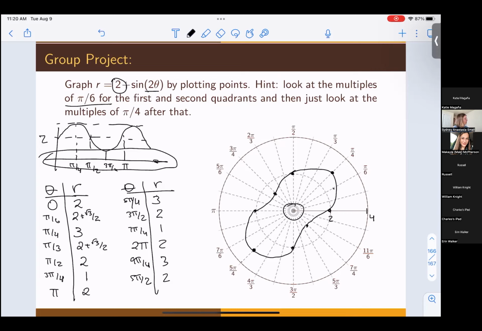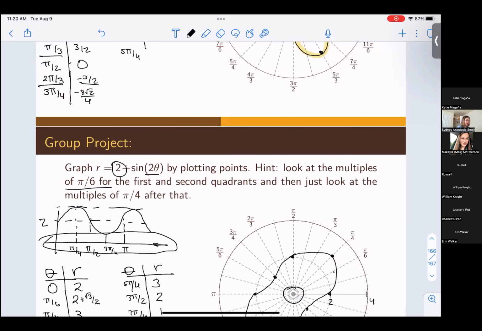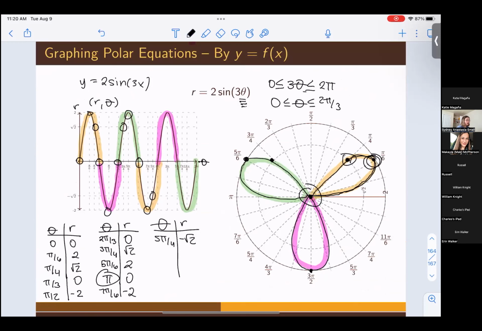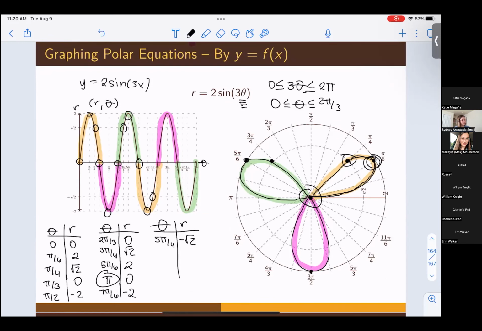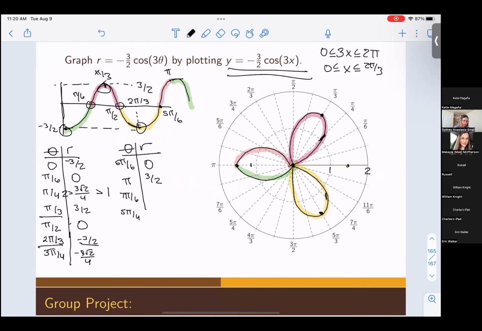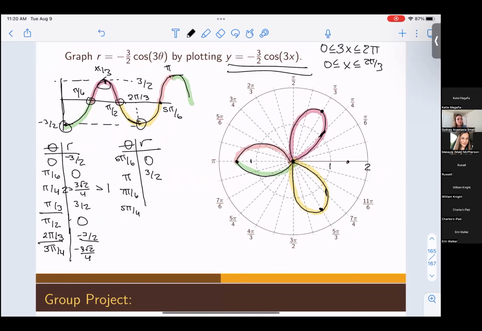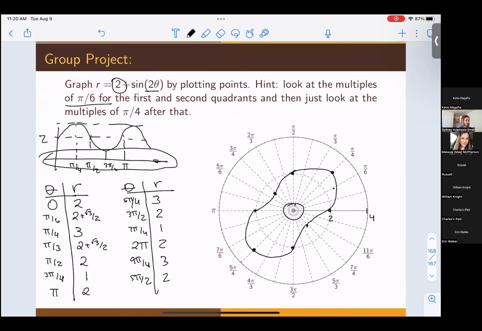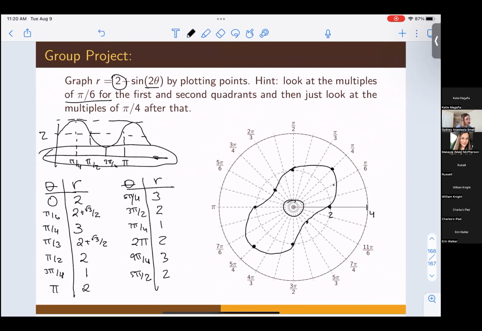So this one might be a little strange looking after, hey, this one was a flower and this one was a flower. Neither of these had a vertical shift and they intersected the x/now theta axis many times. So at those points is when we created petals, is when we knew we had a 0 to 0. We knew that's when we had a petal, when we had a complete full rotation around. That never happened here. Notice we only ever had positive values for r, and that's because looking at our rectangular graph over here, we only ever had positive values for y/what we're now calling r. So that intuitively makes sense.